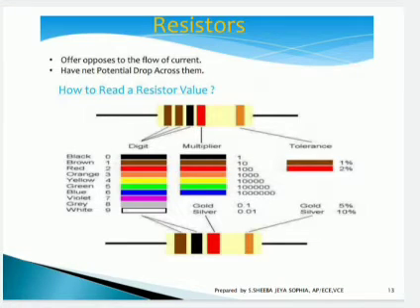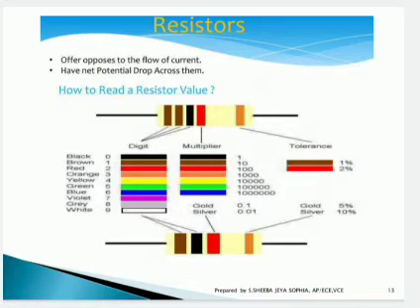What is meant by resistors? In general, what is the meaning of resist? Resist means to stop something, to oppose something. Yes, a resistor is used for stopping or opposing the flow of current.